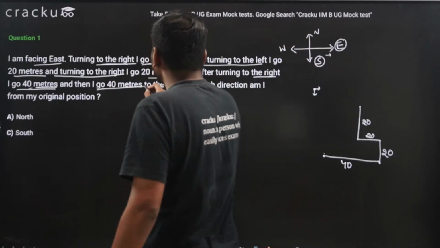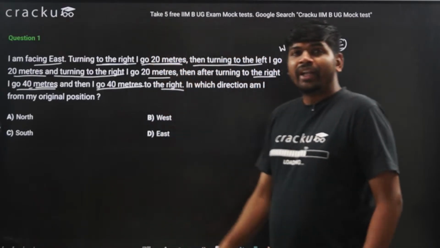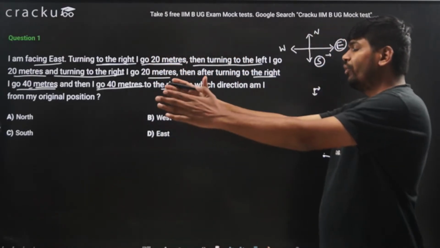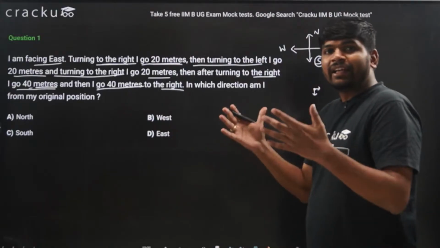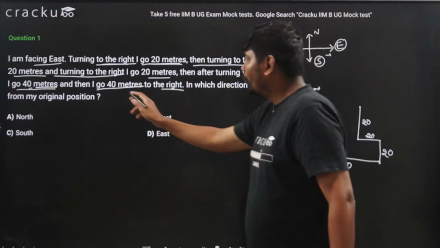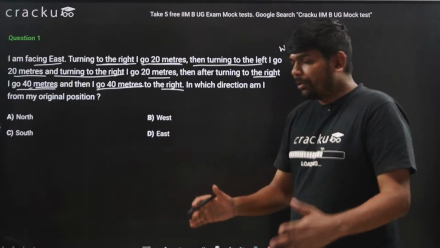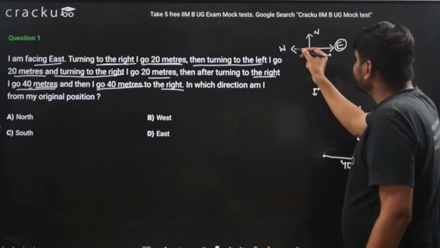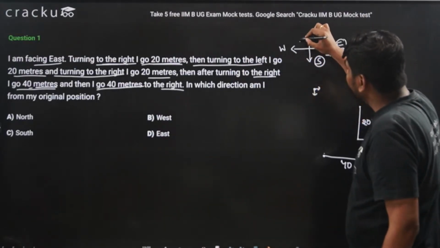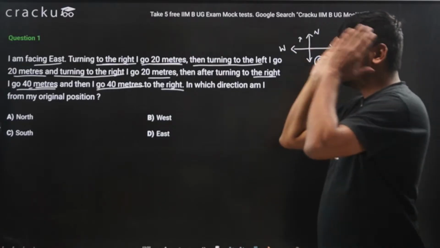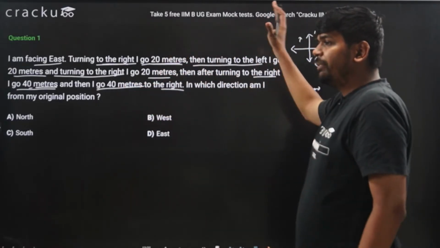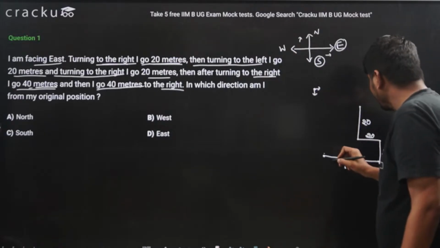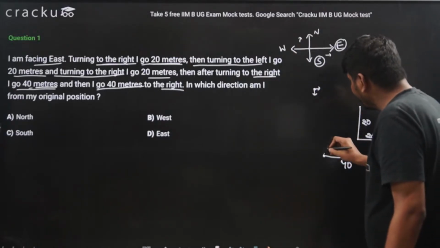Then I go 40 meters. Now I am facing the west direction and I take a right and go 40 meters. It is only possible when I am facing west and taking right. So right will be this direction. When I am facing west direction, my right will be north direction. So I take a right and move 40 meters.